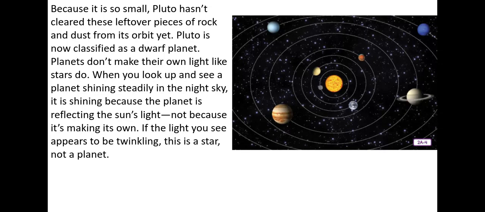Planets don't make their own light like stars do. When you look up and see a planet shining steadily in the night sky, it is shining because the planet is reflecting the sun's light, not because it's making its own. If the light you see appears to be twinkling, this is a star, not a planet.